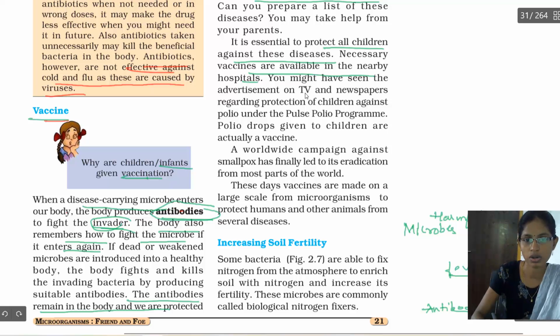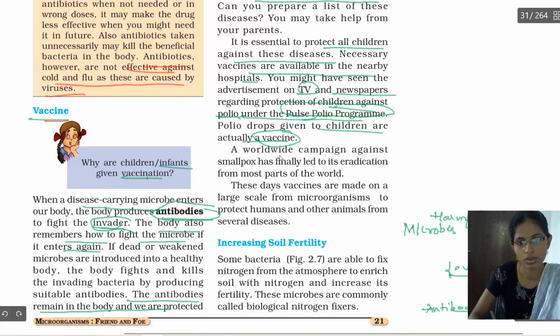This vaccination is also advertised on your TVs or in the newspaper for protection of children against polio, the pulse polio program. Under this scheme you are going to get the polio vaccine. Polio drops given to children are actually a vaccine. The worldwide campaign, forming a group and giving knowledge regarding smallpox, eradicated the smallpox disease.